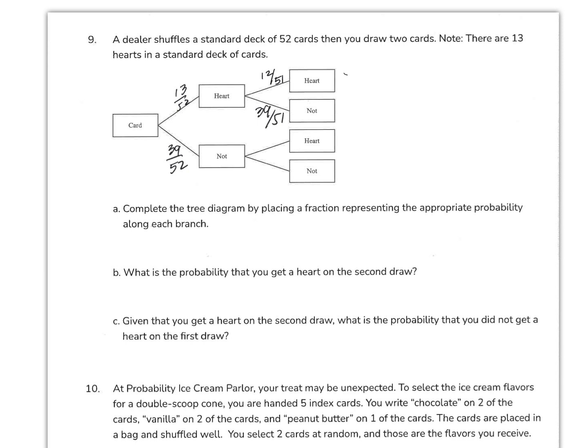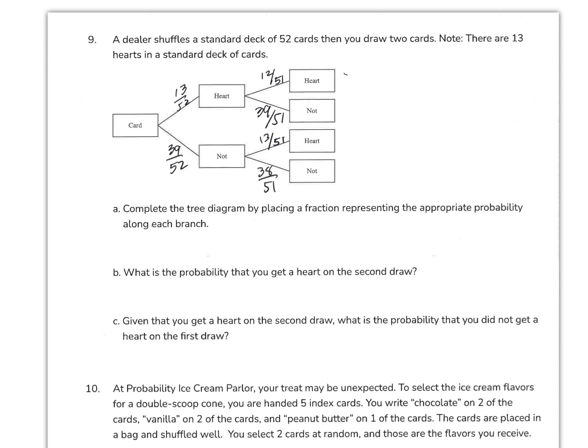All right, now 39 cards out of 52. If I do not draw a heart on the first go, then I draw a heart on the second go. That will be the same number of hearts still in the deck that I started with, which is 13, but 1 less card is in the deck because I drew out a non-heart card. Okay, so I actually drew a card out like the 6 of spades, and I still have 13 hearts in the deck. All right, that means there's 1 less non-heart in the deck, so this will be 38 out of 51.